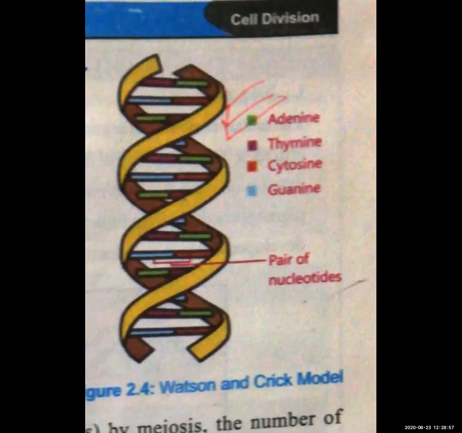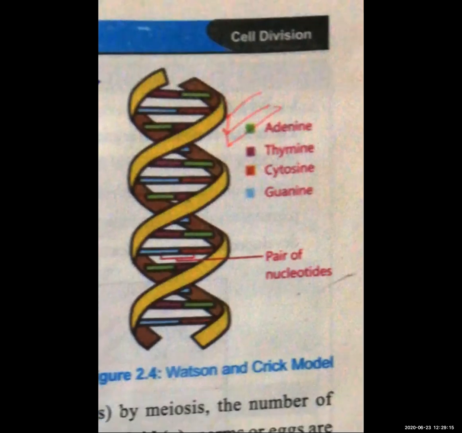According to this structure, the DNA molecule is made up of different kinds of small units that are called nucleotides, right? Nucleotides, small strands. You can see a pair of nucleotides is written, and these 2 are shown like this.